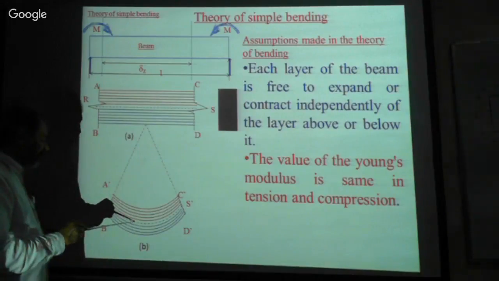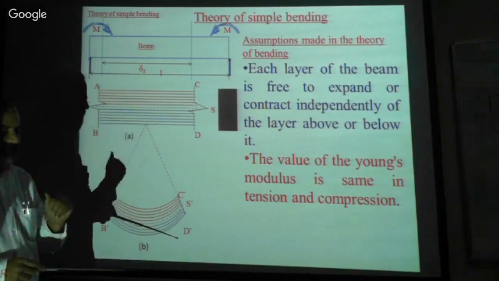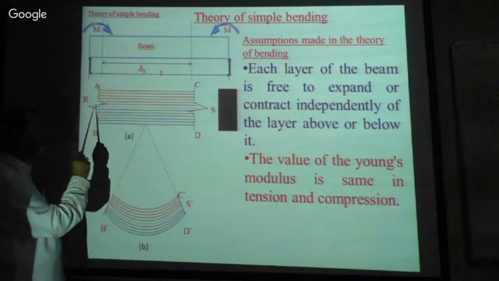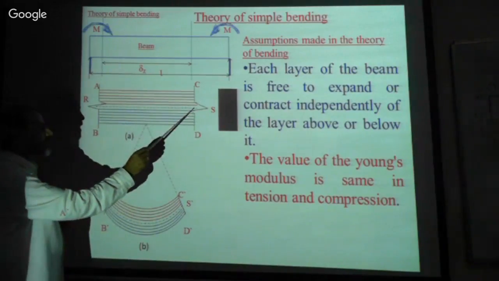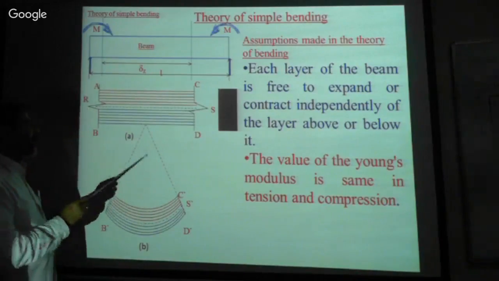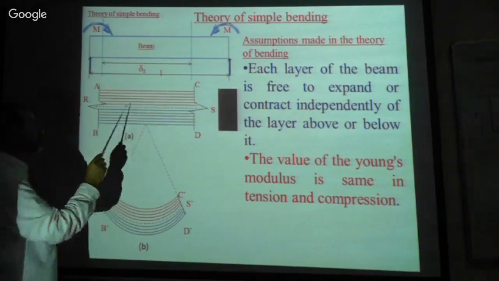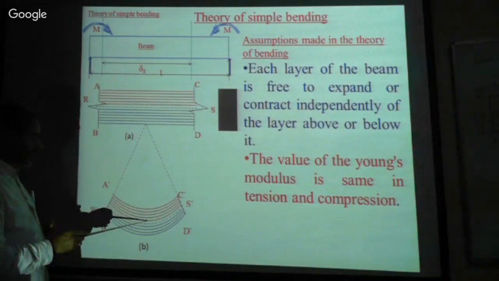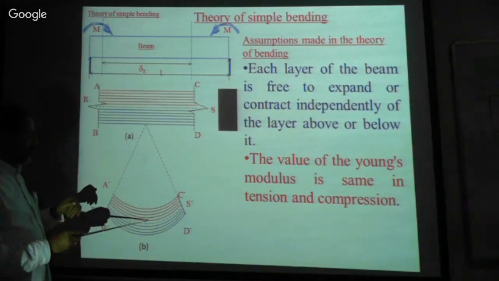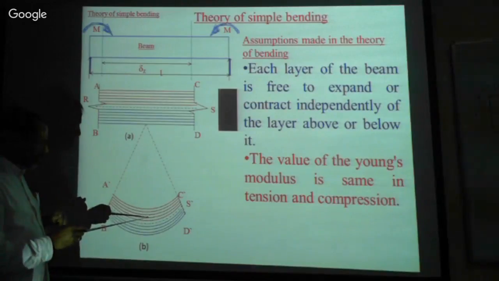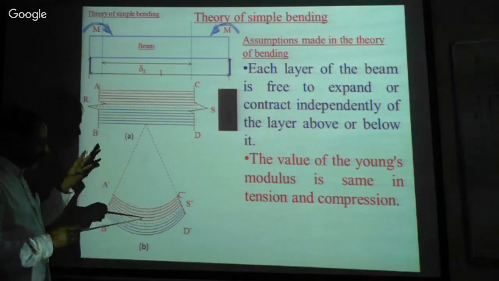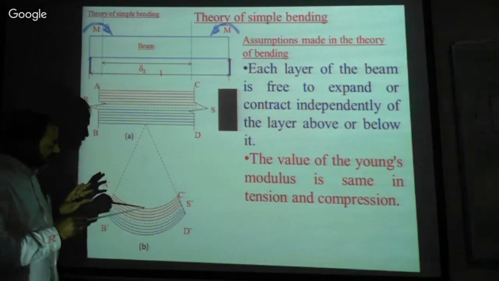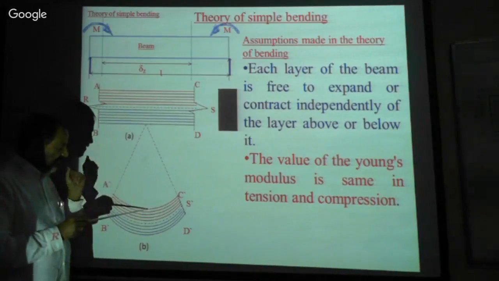There is no expansion or contraction, therefore no stresses are induced in this layer, because the length of this layer is delta x, and here also delta x. Whereas here it is delta x minus something, isn't it? Previous. Therefore this is suffering from maximum shortening, therefore maximum compressive stress.